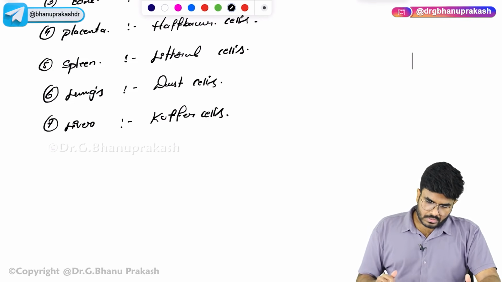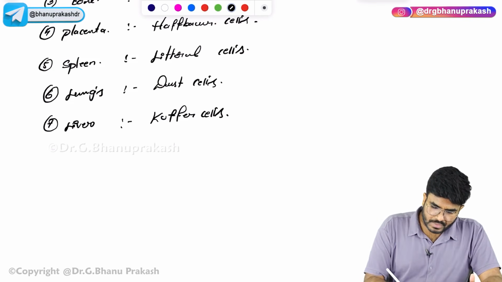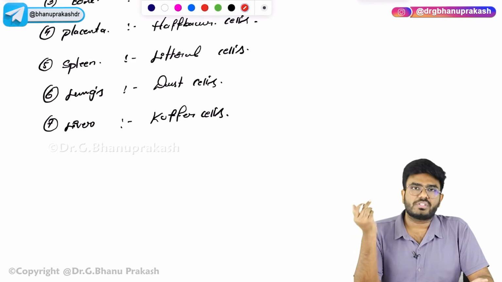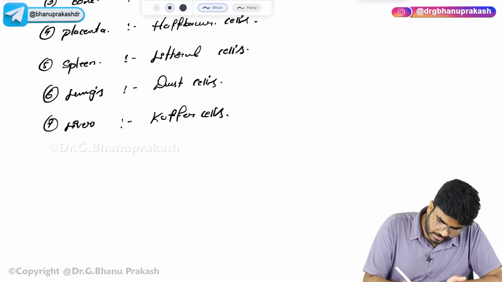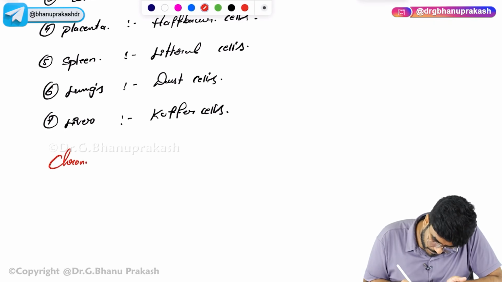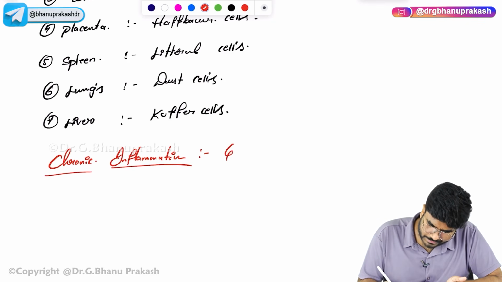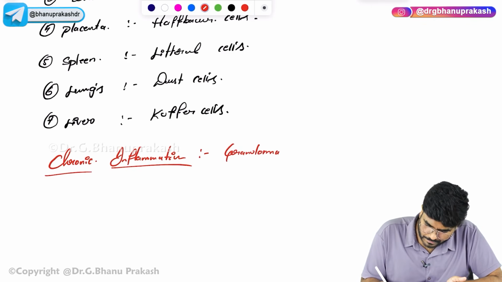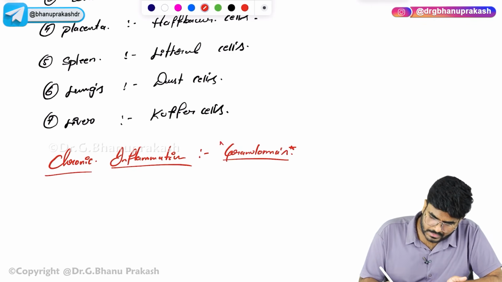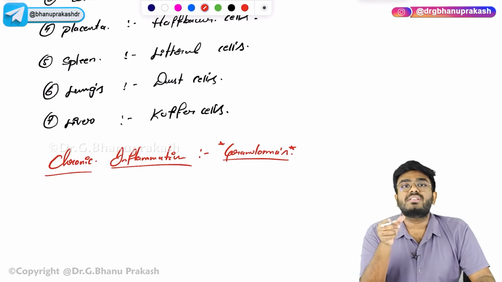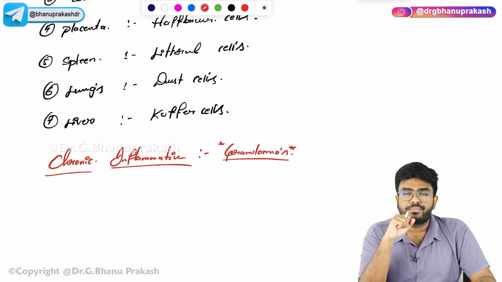Now, let's begin with the histological appearances. Okay, in chronic inflammation, what can you appreciate? Say, in chronic inflammation, there is something called granulomas. Okay, for example, chronic inflammation is happening. Now, in that area, granulomas are present. What exactly is a granuloma? I will explain it to you.